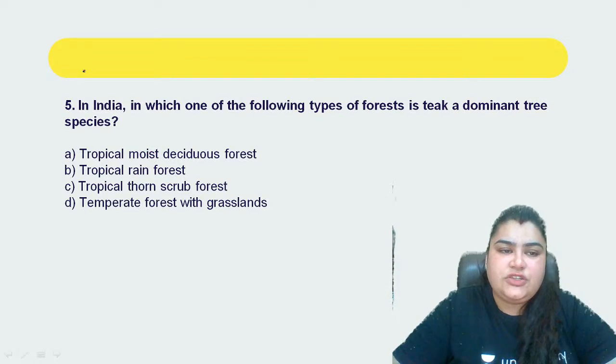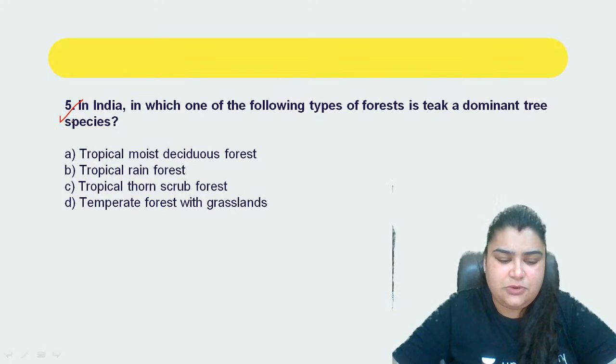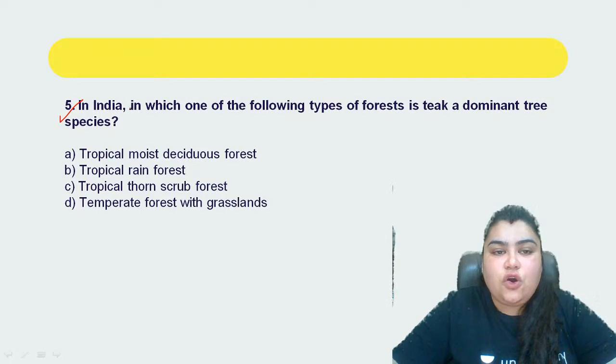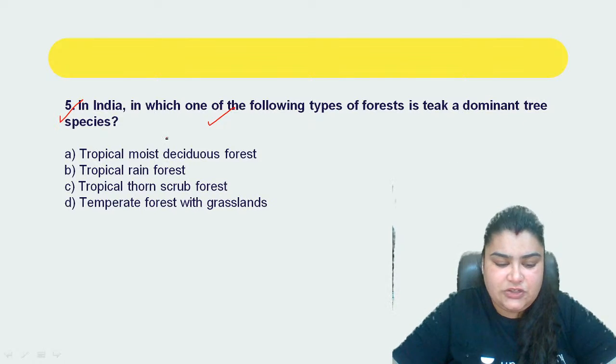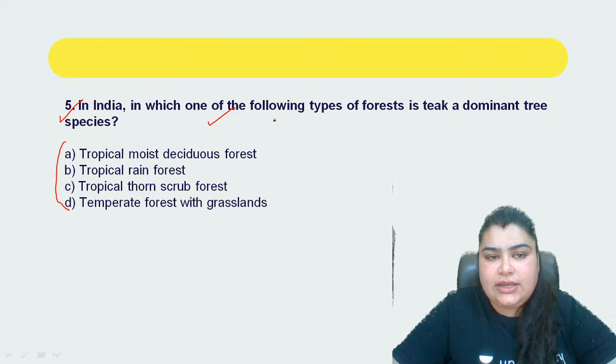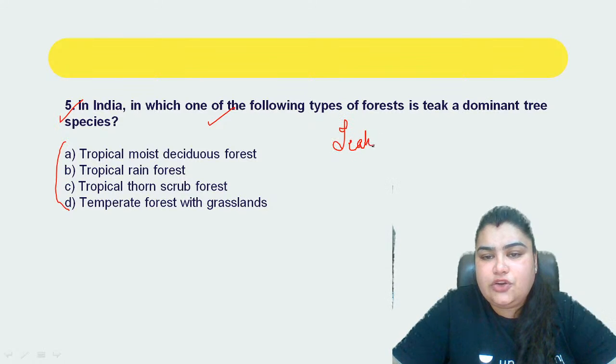Now coming to question number 5, a very easy question if you can just apply a little bit of application based upon geography here. So it says in India, in which of the following types of forests is teak a dominant tree species, right? So in forests, the ones that have been shown over here, in which of the following types of forests is teak going to be a dominant tree species, right?